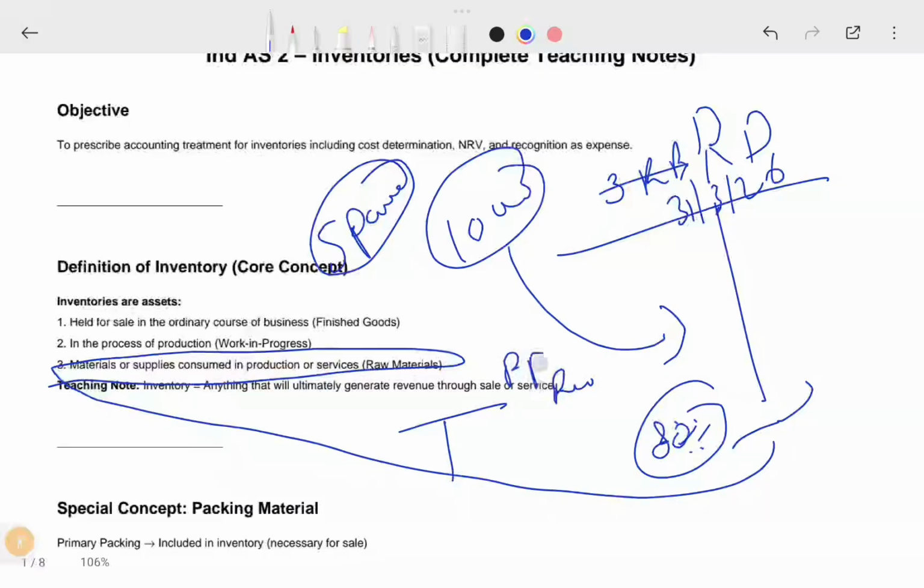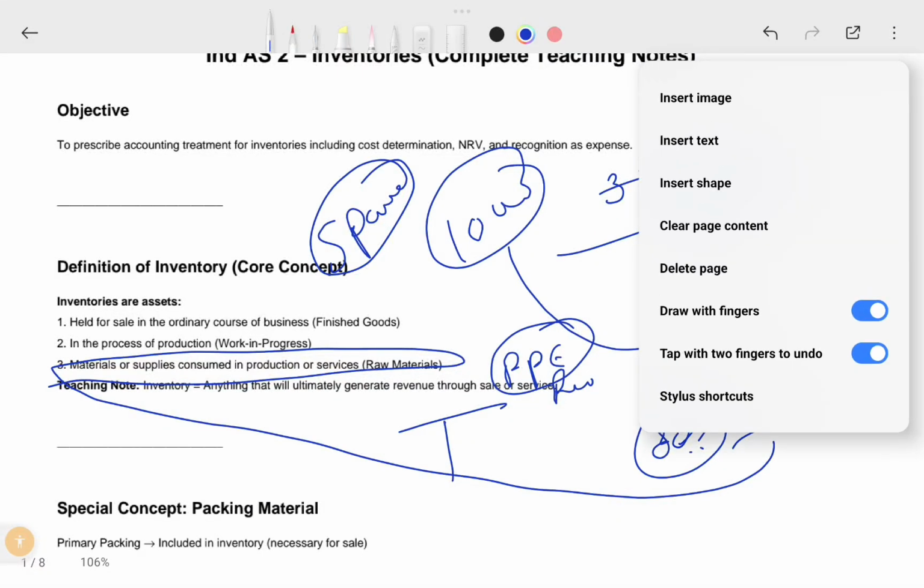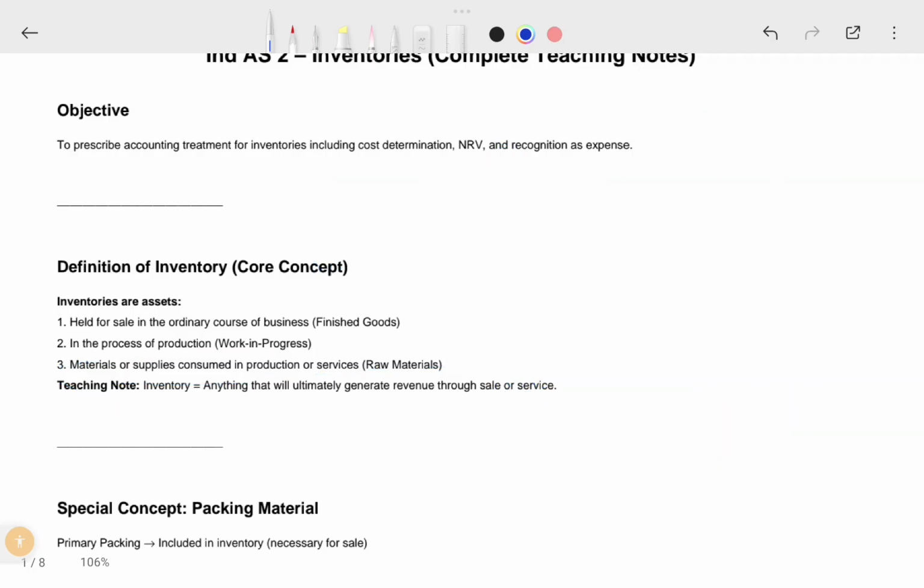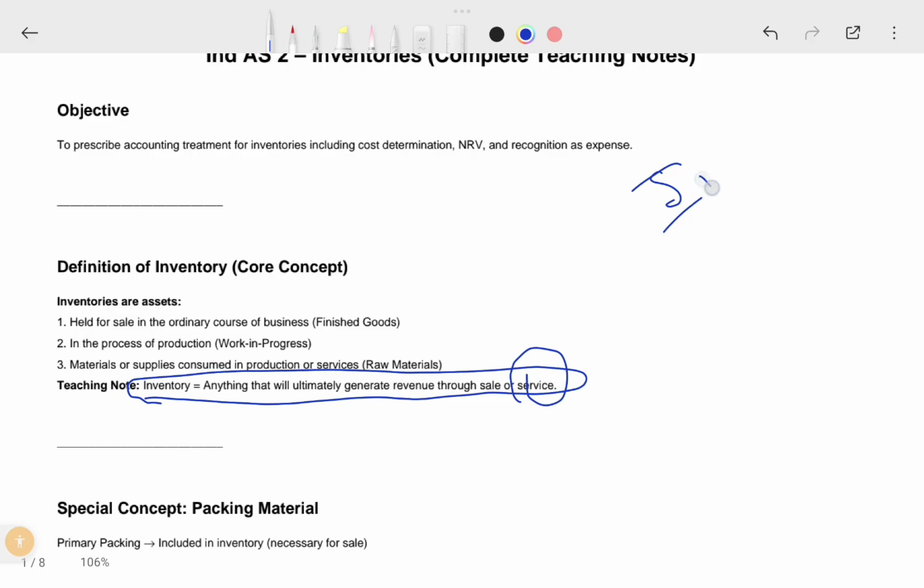I mean PPE. In PPE, you will cover the spare parts part also. But for the time being, you ignore that point. I will cover it in later videos. Then see, what is important is that inventory is anything that will ultimately generate revenue for your sale or service. I explained only the manufacturing point of view, but in the service industry also you might have some inventories that you have to cover here.